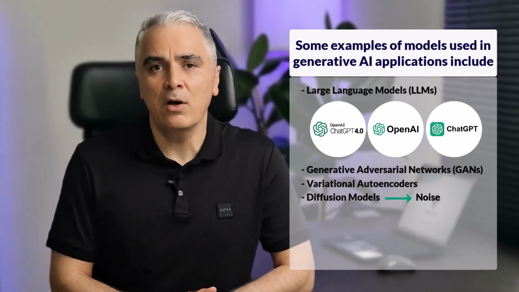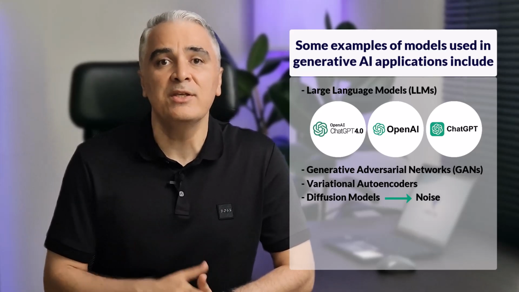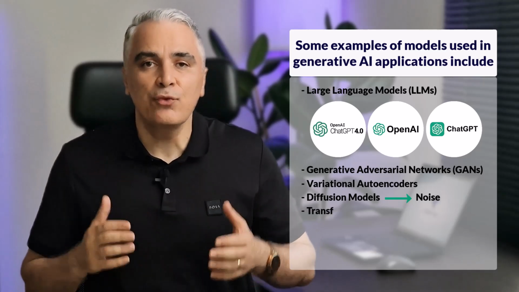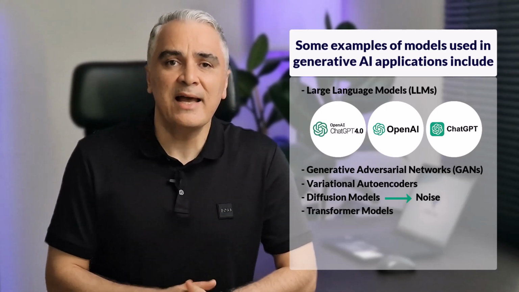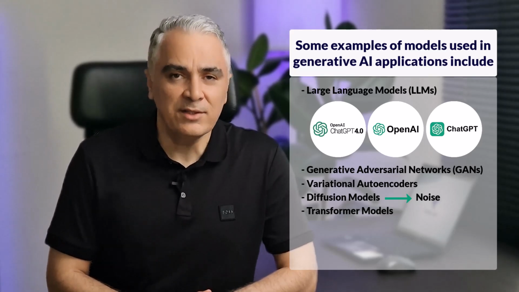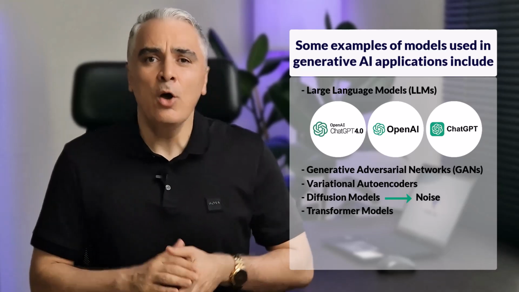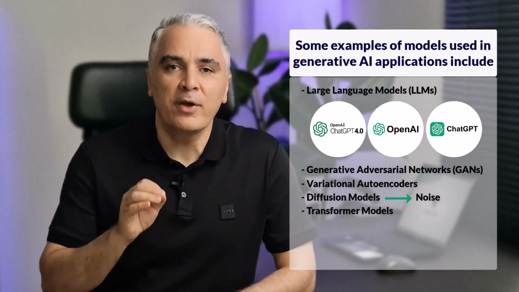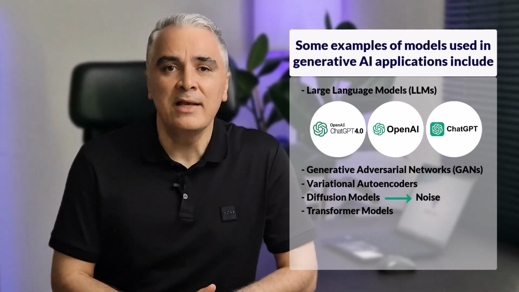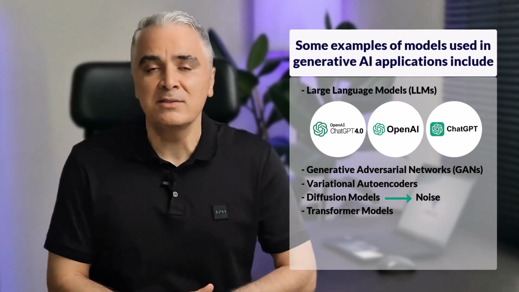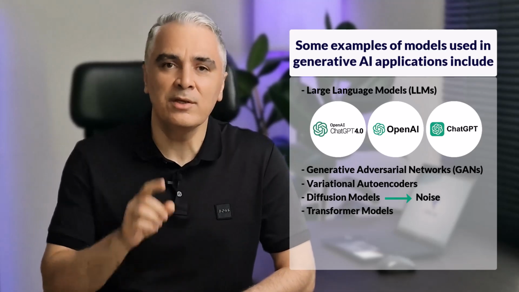Diffusion models are most commonly used in image generation. And finally, transformer models. This is an umbrella term for a group of models that includes LLMs but covers any model that works by learning the context and relationships between different elements in its training data.